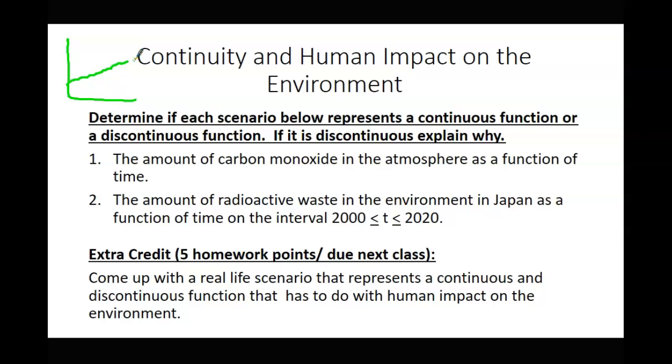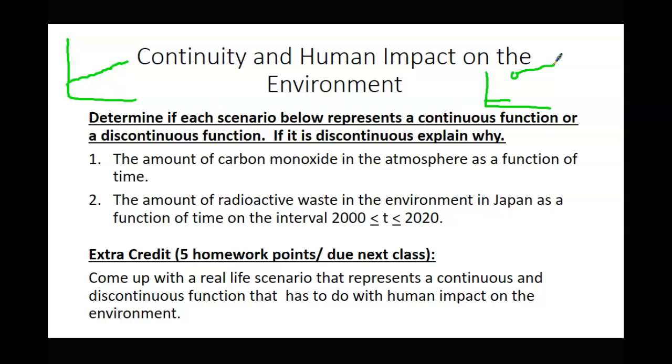But let's think of this. Let's think of Japan. From the year 2000 to the year 2020, what happened? They had an issue, right? They had a power plant break, and there was nuclear waste. So how much nuclear waste do you think they started with? Not much, but then right at that crucial year, boom, they had a lot, right? That's discontinuous. You had a sudden change. It's going to jump no matter what you're doing, because you run the reactor for 5 days, you take a bucket of it out, you throw it in a hole in the ground, you go back to the reactor, you run it for another 5 days.